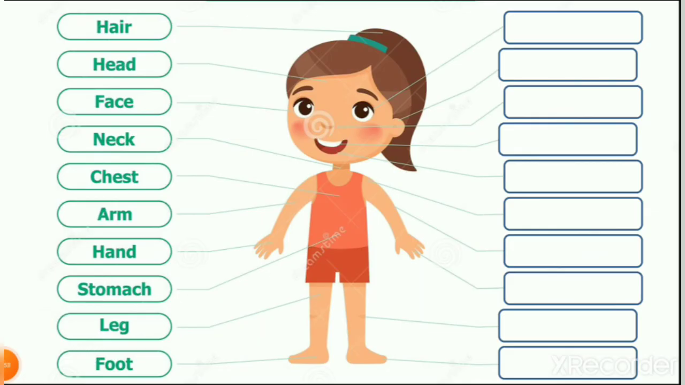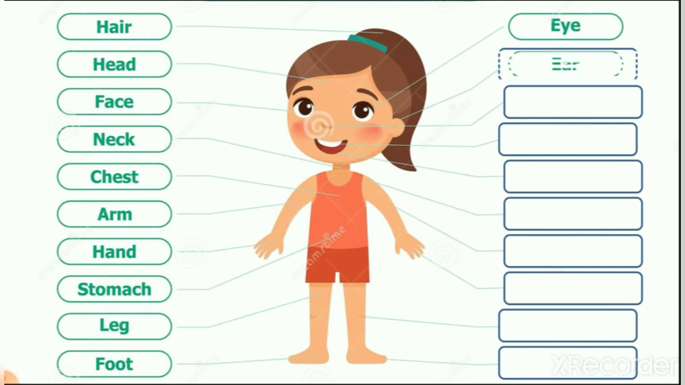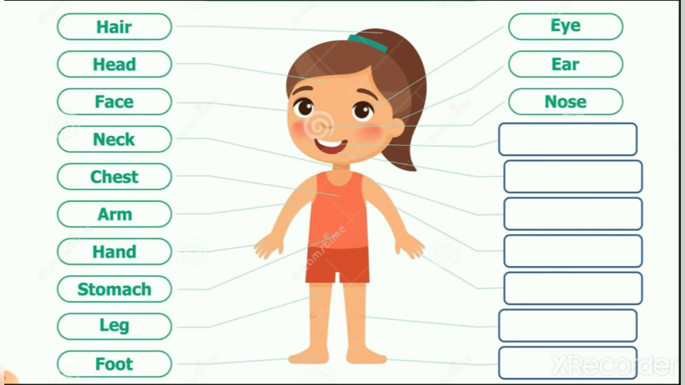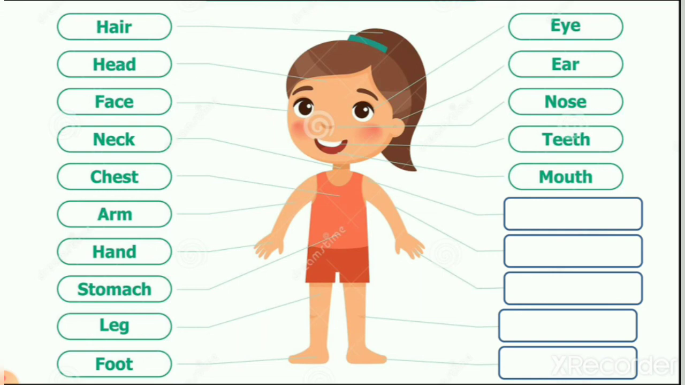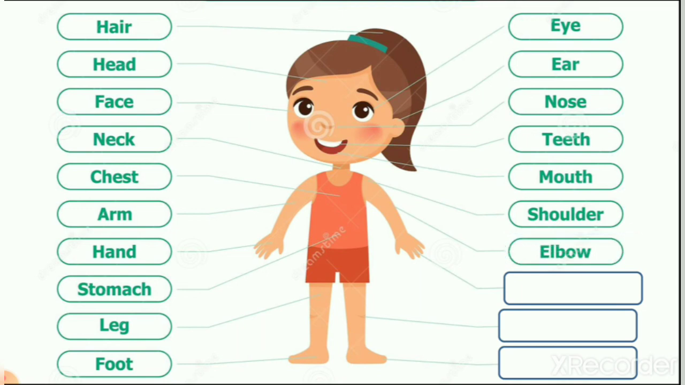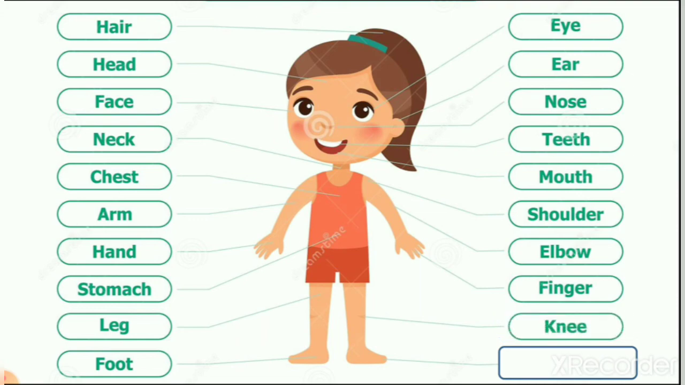Now let's see the other side. Eyes, you can see eyes, two eyes. Then ear, we have two ears, left ear, right ear. Then nose, we have one nose. Then teeth, white color teeth. Mouth, shoulders, elbow, fingers, knees and toe. So these are body parts, right?